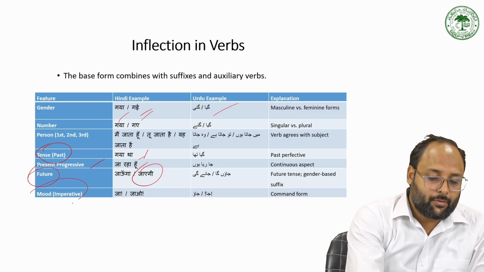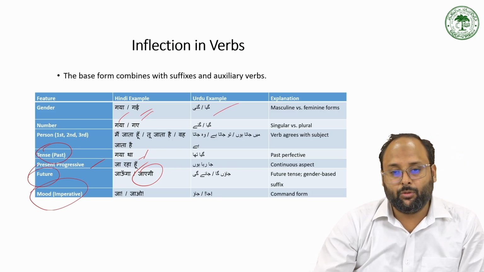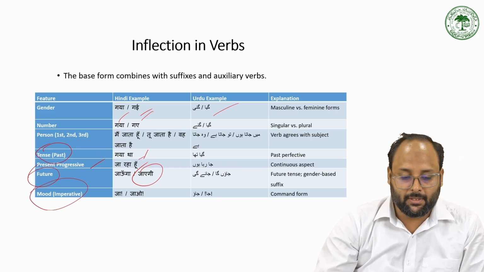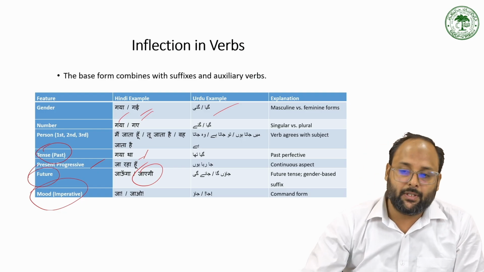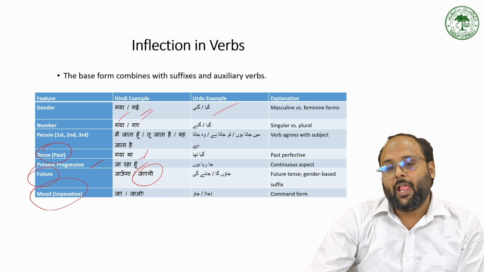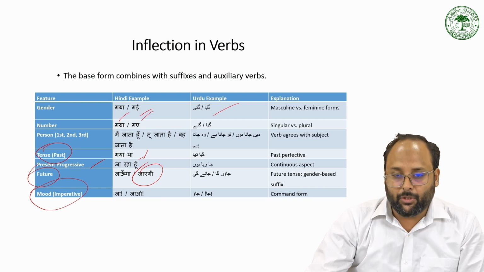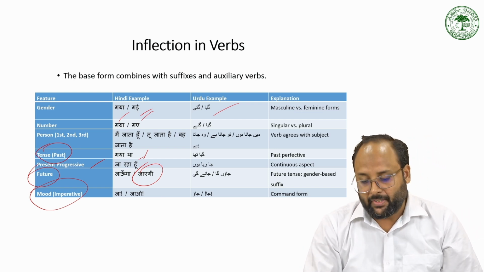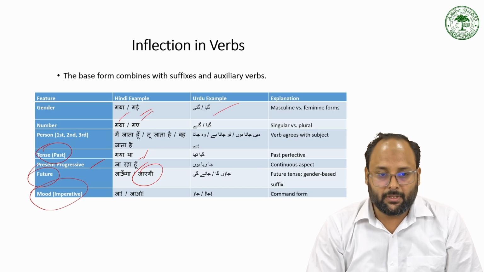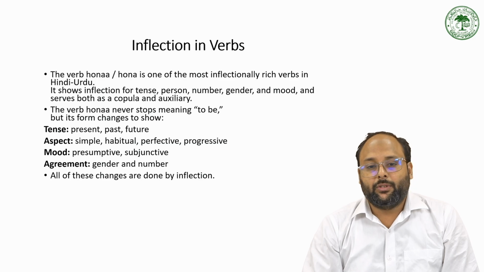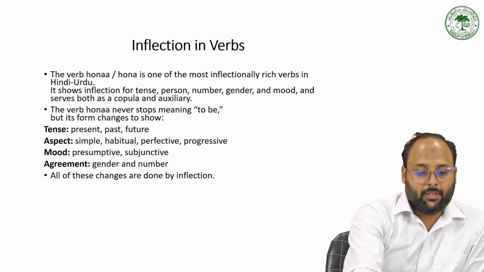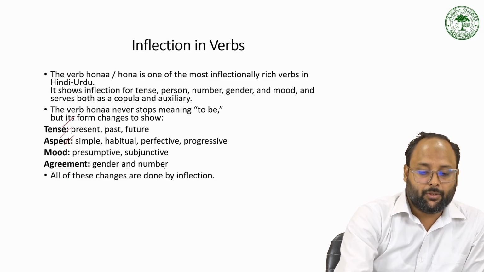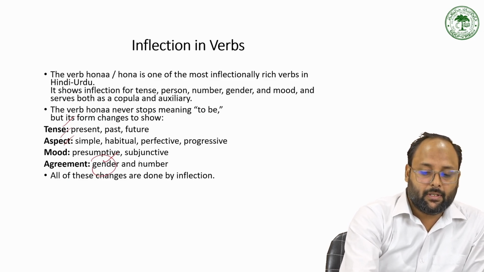And for mood, we have the imperative mood like उठो, जाओ, खाओ, which are commands. We also have the indicative mood, which gives factual information, and the subjunctive mood, to express a wish. That means to indicate the subjunctive mood. We have already discussed that. So we have inflection in verbs, which shows tense, aspect, and mood, and in terms of agreement, gender and number.